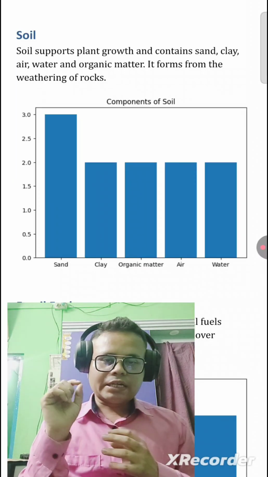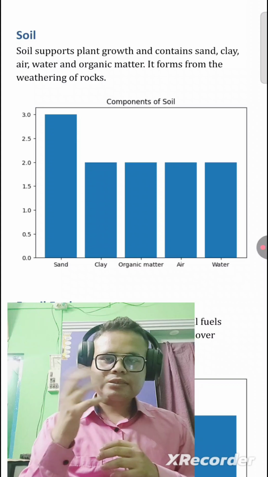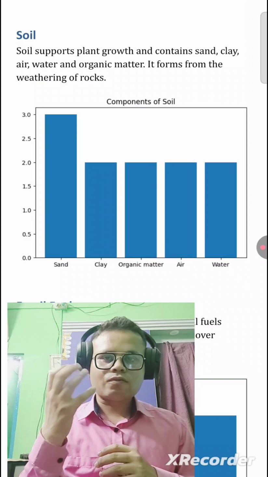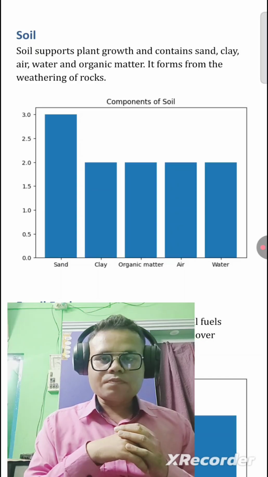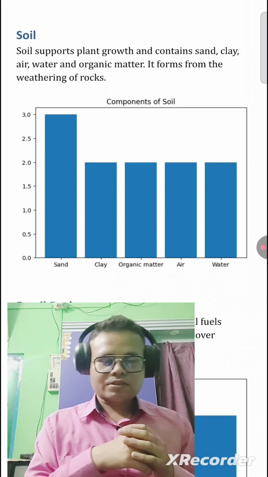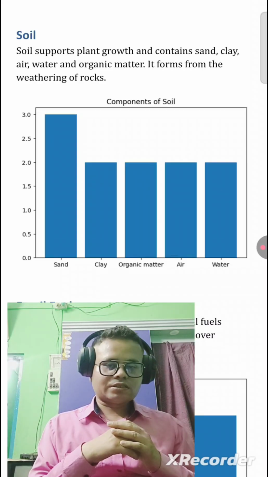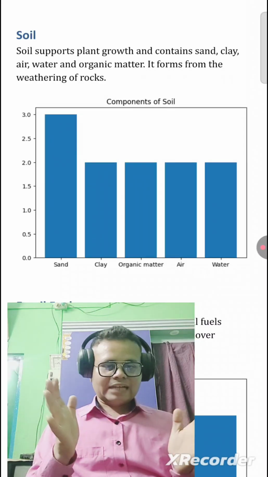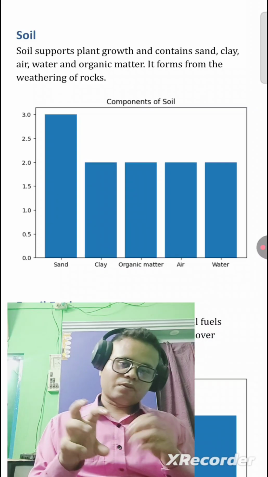Soil forms from the weathering of rocks. When rocks are broken into small particles, soil is prepared from them.